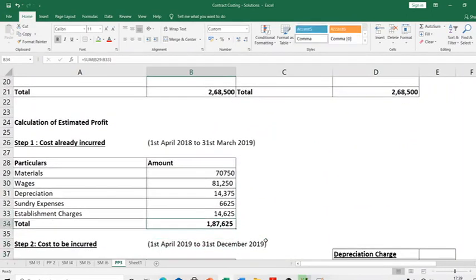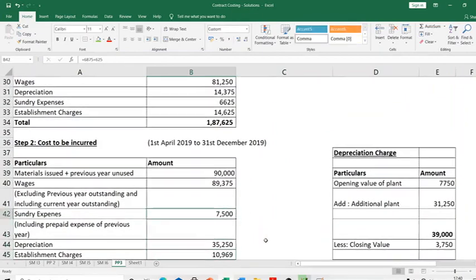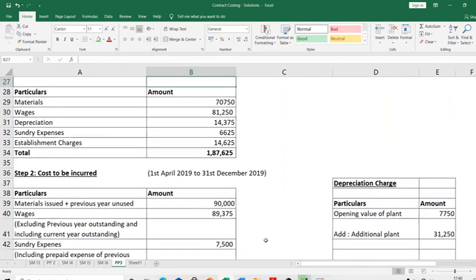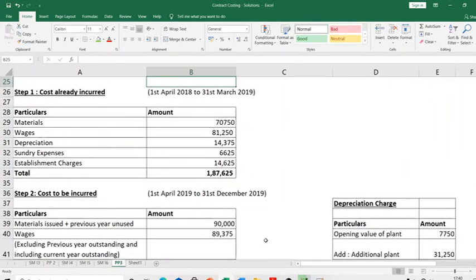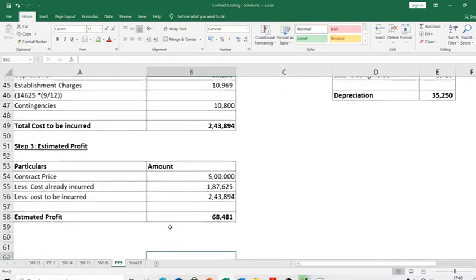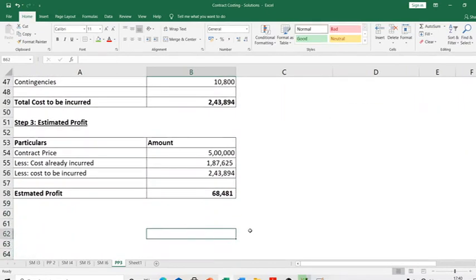The logic is, if I remove work uncertified here, obviously I should add it here, right? Second year, there's no work uncertified. I should add it here. So only thing is, this will get reduced, this will get added. Rather, I'll say that removal is only for contract account. For estimated profit calculation, let me keep it like this, no problem. So your work uncertified or work certified will not affect your estimated profit calculation if you do it like this. Okay, so this is the idea here behind your estimated profit calculation.